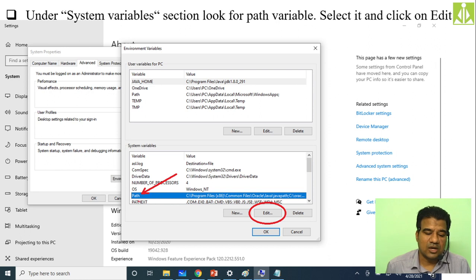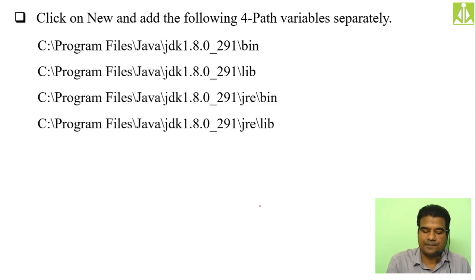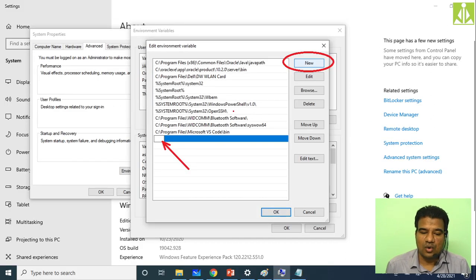Click on this path variable and click on edit. When you click on that edit, you will get this window, and over here, all these existing variables you have to keep as they are. Don't change anything to these existing variables. They have to remain intact, unchanged from here to here. Maybe in your computer you may have some different entries, but whatever entries you have, you don't change anything to them.